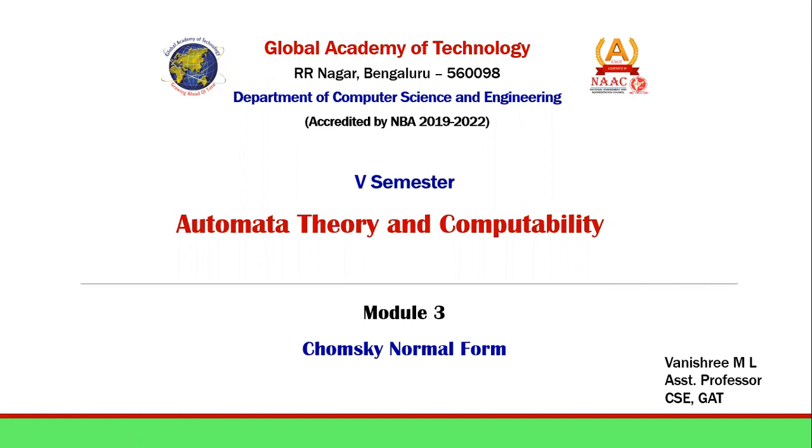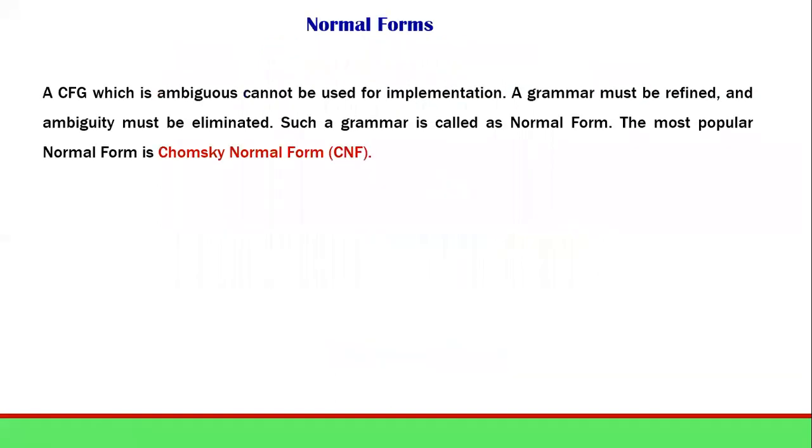In this video, we will see about Chomsky normal form, CNF. A CFG which is ambiguous cannot be used for implementation. So a grammar must be refined and ambiguity must be eliminated. Such a grammar we call a normal form, and the most popular normal form is Chomsky normal form.